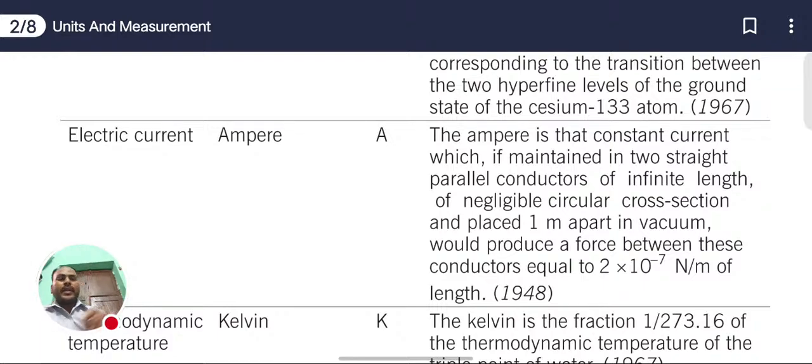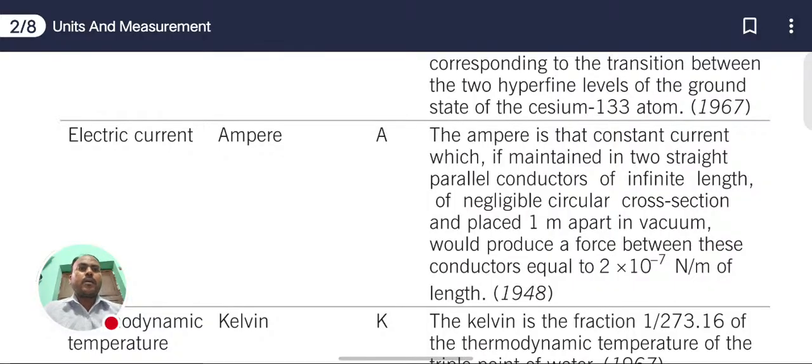This was defined during 1948, and we denote the electric current with the capital letter A.